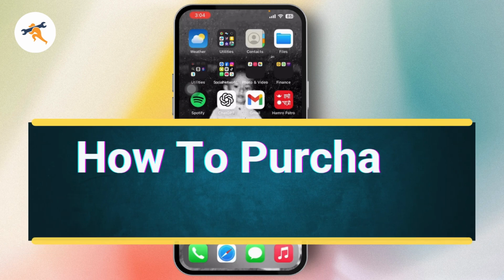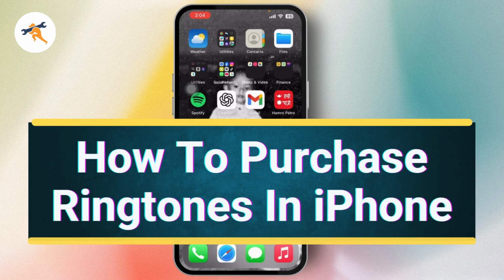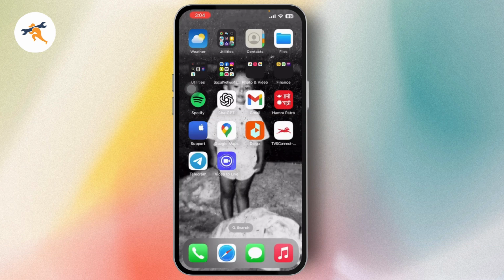How to purchase ringtones in iPhone. So if you want to download ringtones in your iPhone or from your iTunes store, then what you need to do is